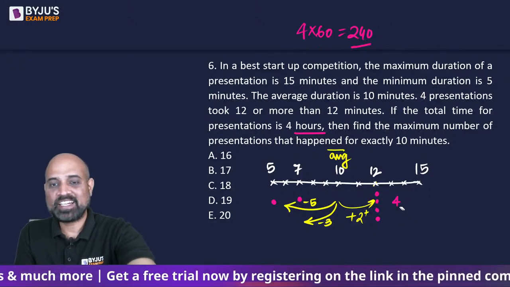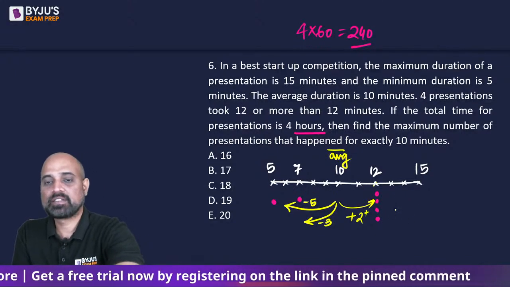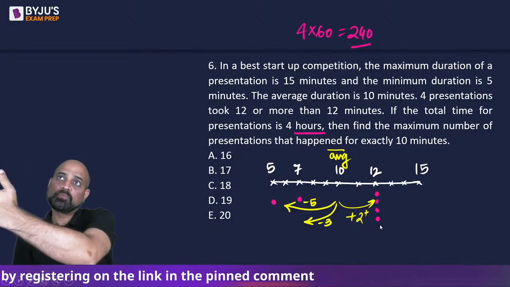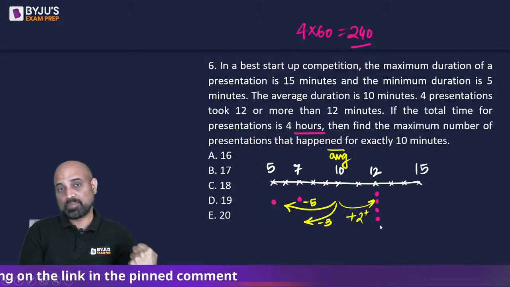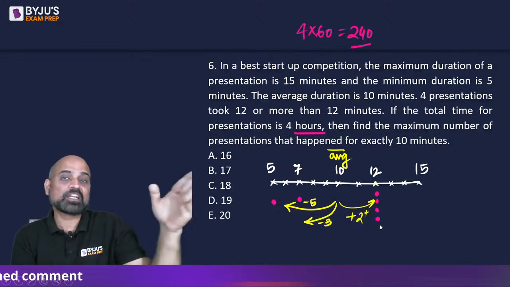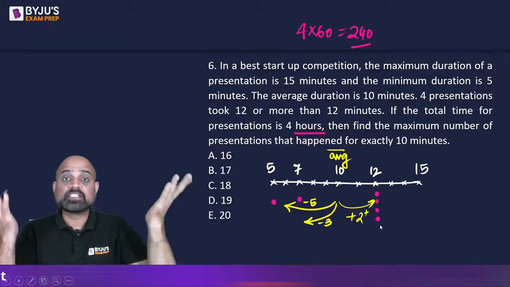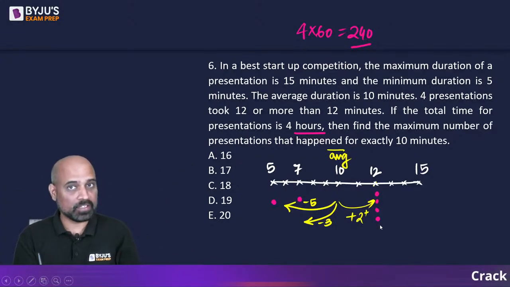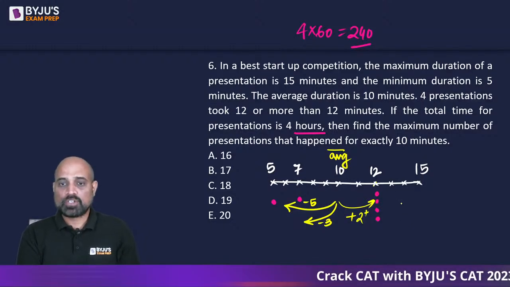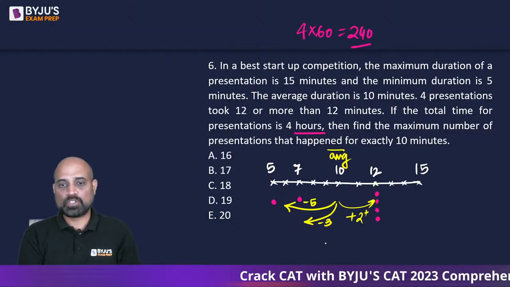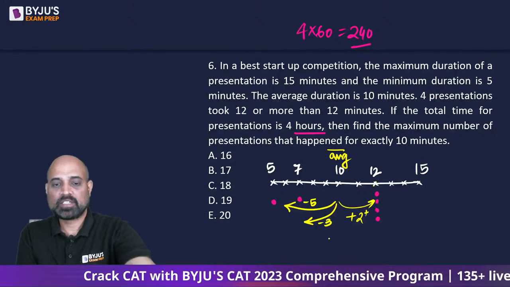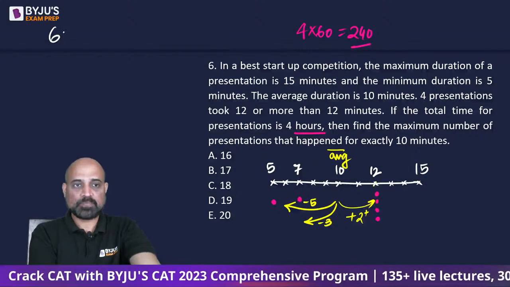Now if I try to maximize and make them 15 minutes, then the duration will become more and I will have more presentations that are less than the 10-minute mark. That will increase, and we want to keep it minimum, right? So what is the total as of now? Can we say this is a total of 6 presentations that will take care of these?